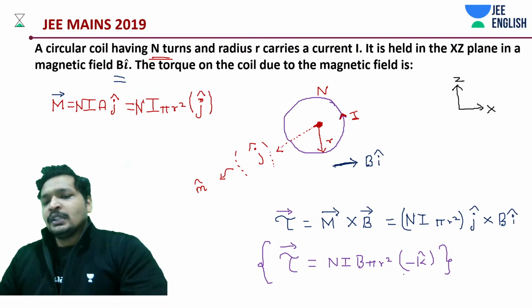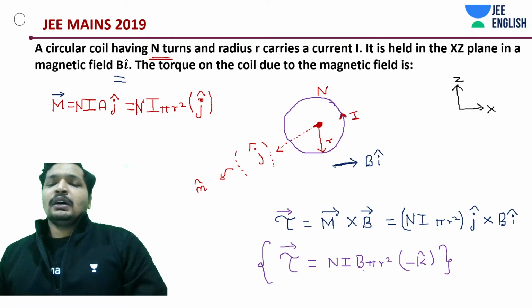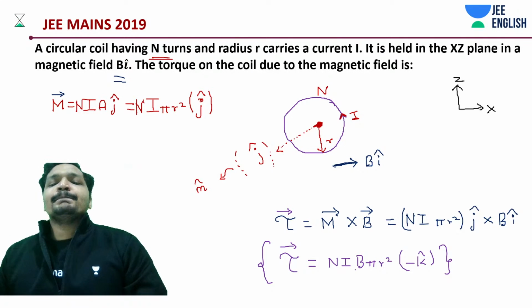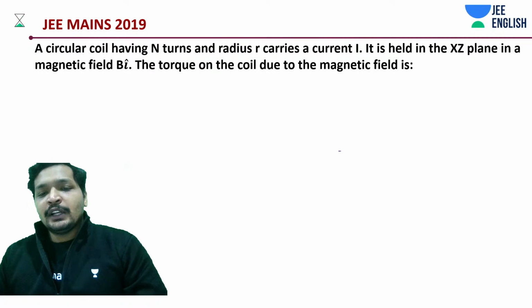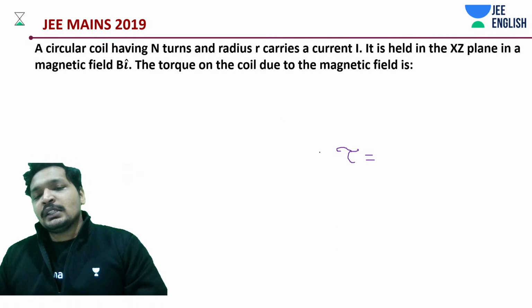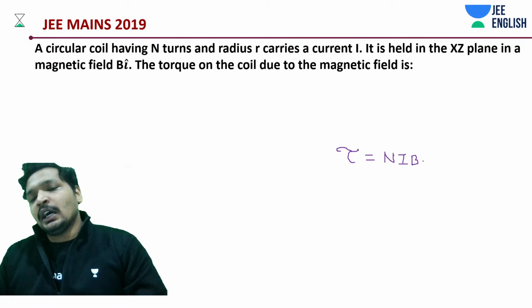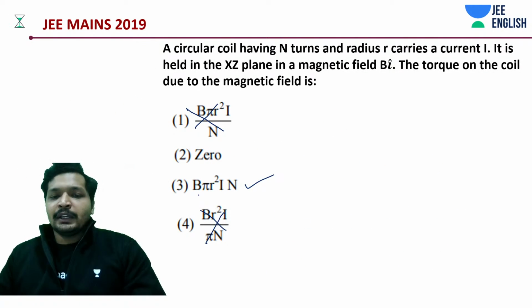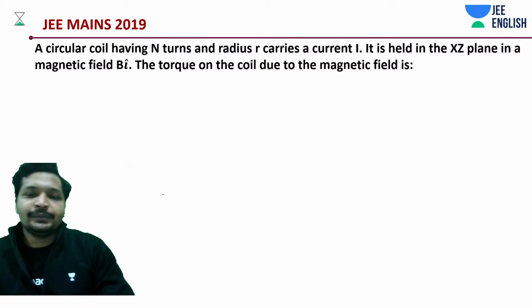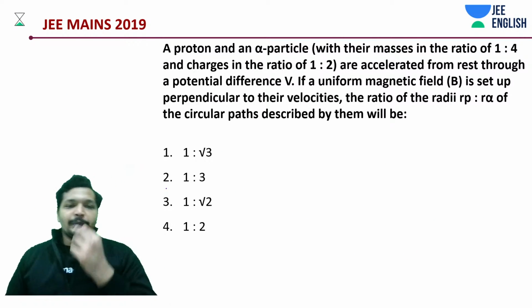Once you understood, it's not going to be 0. You understood the value very well. You just draw it once. So the magnitude of torque is going to be N into I into B into pi r square. That's it. Very simple problem. Let's get into the next problem.